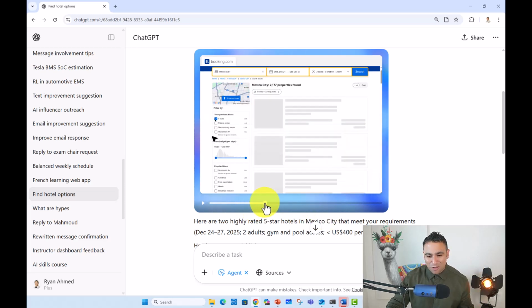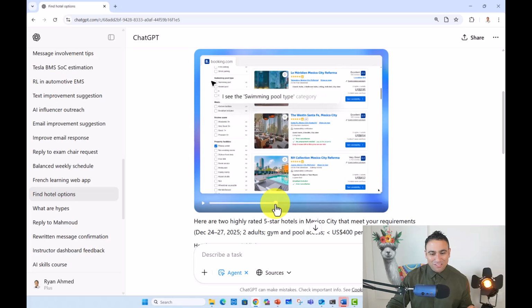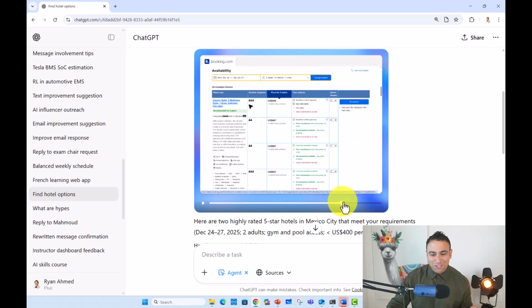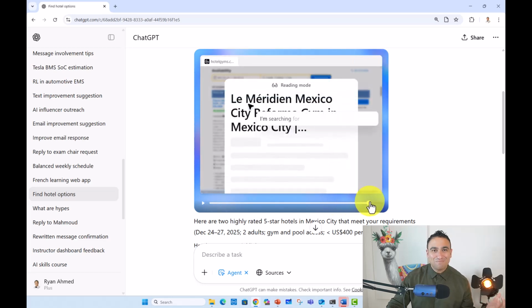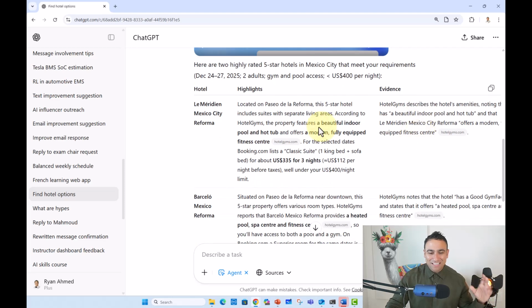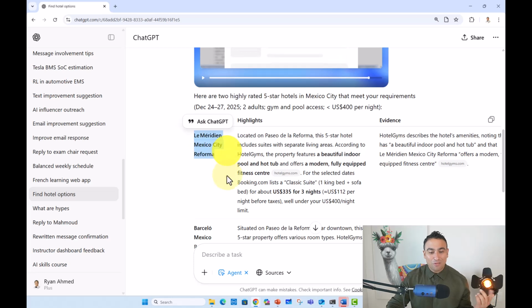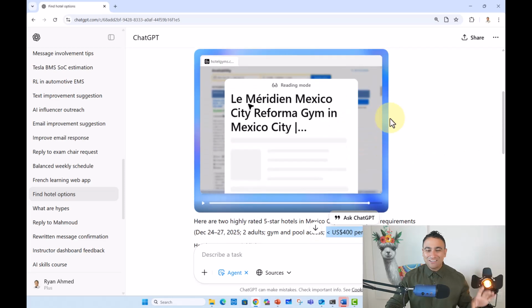And if you keep going, you should see it was able to open all these different hotels. It checked out the rating, it made sure that I stayed within budget, and these are all the tasks that the agent did. And what it did here, it came back with a summary of all the hotels, all the key highlights, all the evidence as well on how it came up with this plan. And this is the recommendation here for the hotel that meets our budget requirements. I was a bit scared here to give it my credit card information, but maybe in the next video or the next course, I'm going to give it my credit card and actually ask it to go ahead and book a hotel for me.